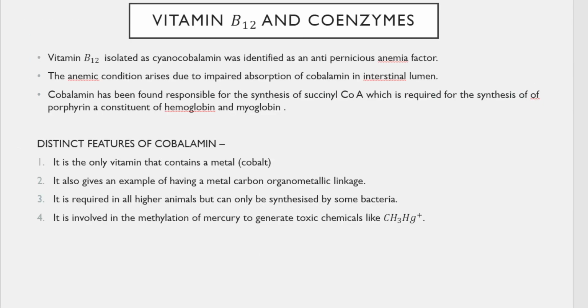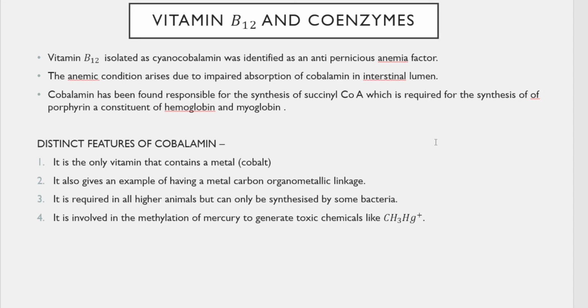So next we'll be studying about vitamin B12 and coenzyme. So vitamin B12 is isolated as cyanocobalamin, and anemic condition arises due to impaired absorption of cobalamin in the intestinal lumen.